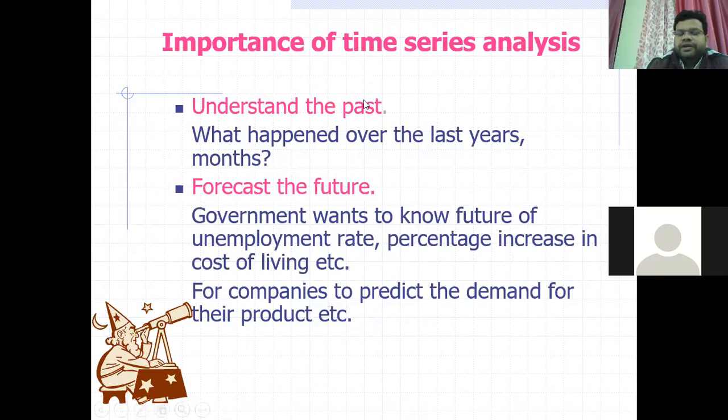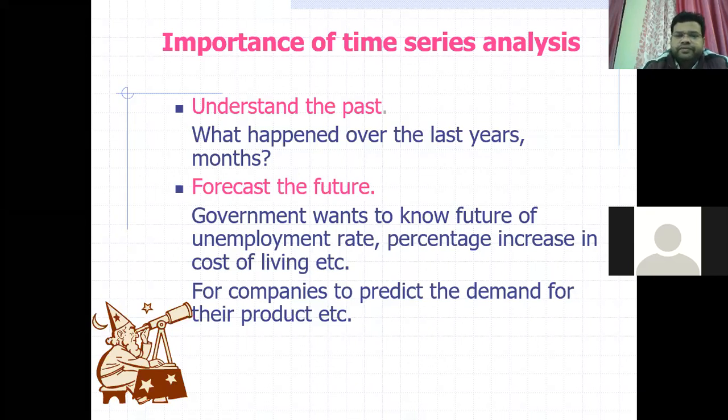So understand the past and forecast the future. These are the two basic concepts, or uses, of time series. You have some understanding of the past behavior, and on the basis of it you make forecasts about the future behavior. These are two important applications of time series analysis.